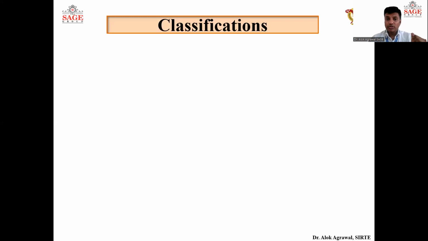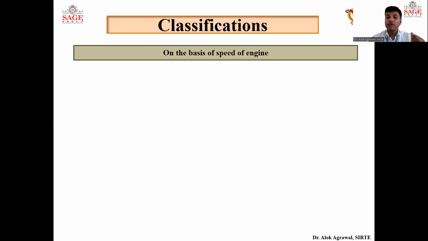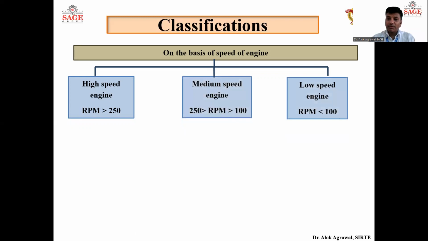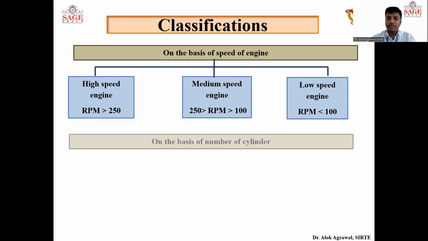Okay. So next classification is on the basis of the speed of engine. Speed of engine is classified as three types, that is low speed engine, high speed engine and medium speed engine. If the RPM of crank is greater than 250, it comes under the category of high speed engine. If the speed of crank is 100 to 250 RPM, it is medium speed engine, and if it is less than 100 RPM, it is low speed engine.